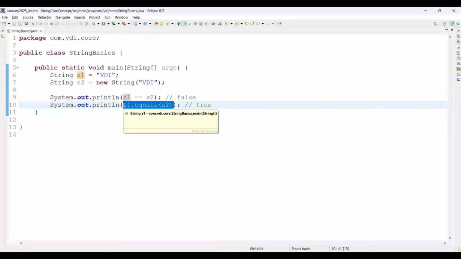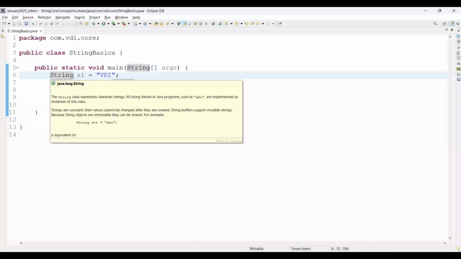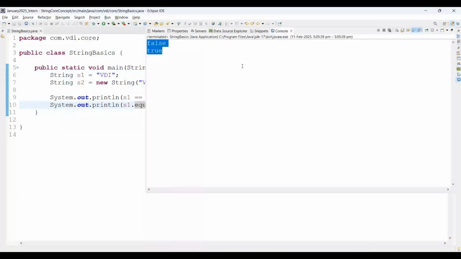Fine, I hope you got the clarity. Equal to in string will check the address, like s1 goes to the SCP and s2 goes to our heap area. That's why it gives us false. And s1.equals(s2) will give us true, because equals checks the actual content, the actual value, and both values are the same. That's why it's printing true. See, here is our output. Perfect.